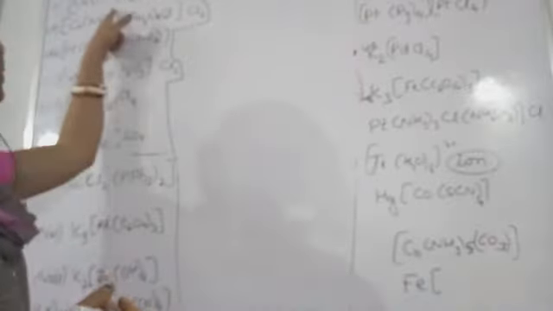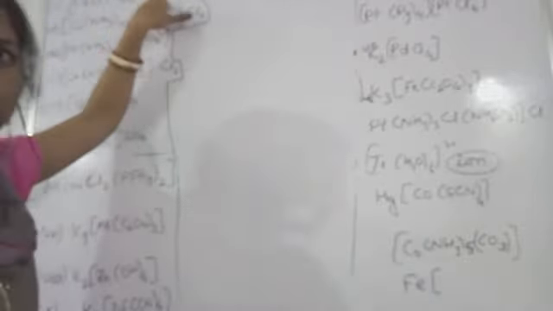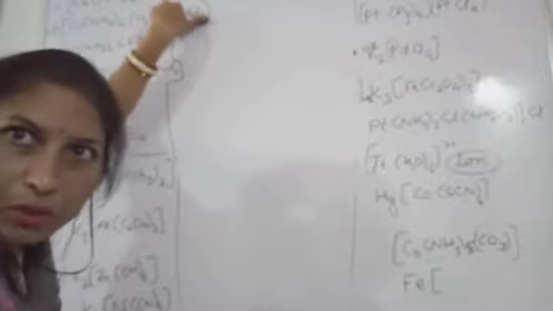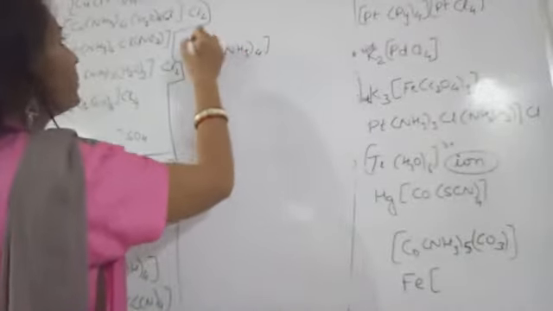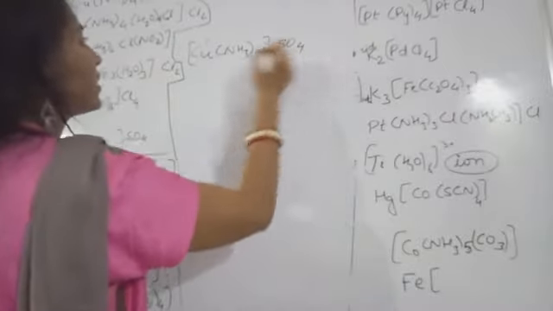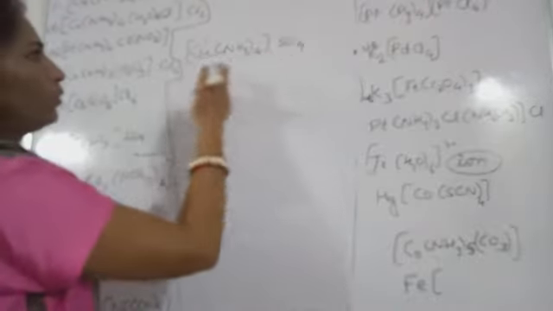If you can't, then I am telling you loudly what exactly is being given here. So Cu, NH3, ammonia, NH3 4 times. This is inside the square bracket, and then sulfate is written outside. Hope you all can see this. If not, I'm writing here Cu, NH3 4 times, and this sulfate.